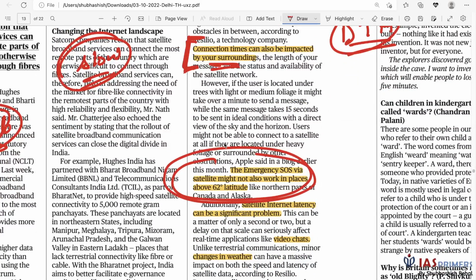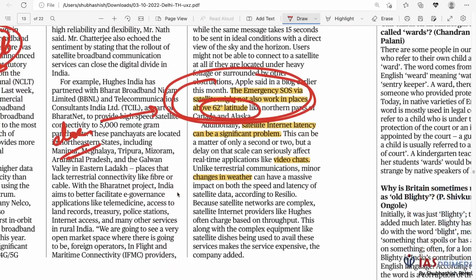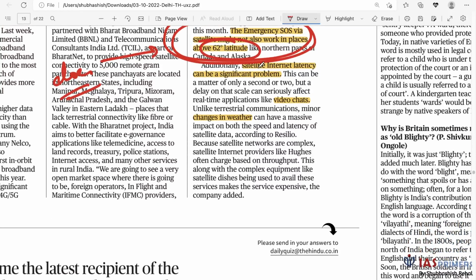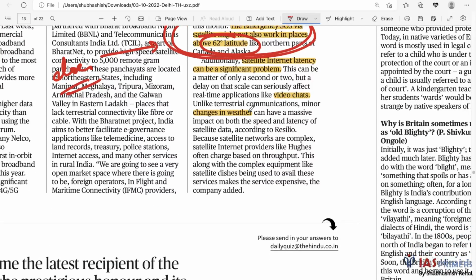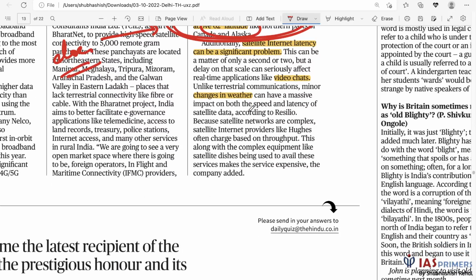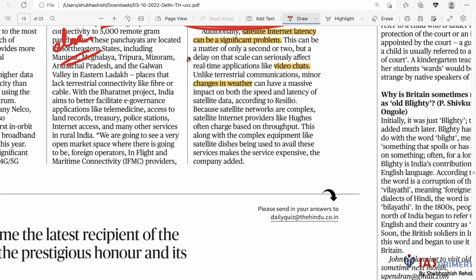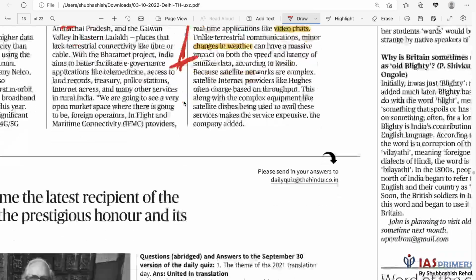Then emergency SOS via satellite might not work in places above 62-degree latitude. Does it concern us? No, 62-degree latitude is Canada, the Arctic, close to the North Pole. Satellite internet latency can be a significant problem. For example, if you're doing video chats, there may be a lag of up to a second. So that second or two of lag is more of a problem if we are using real-time applications.